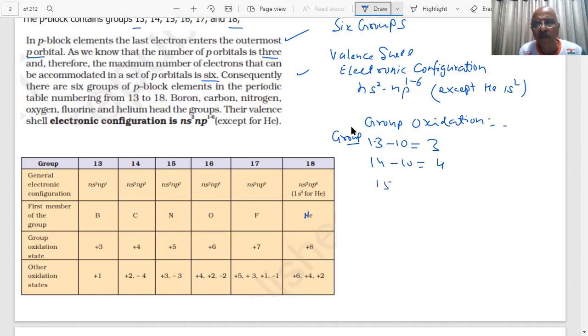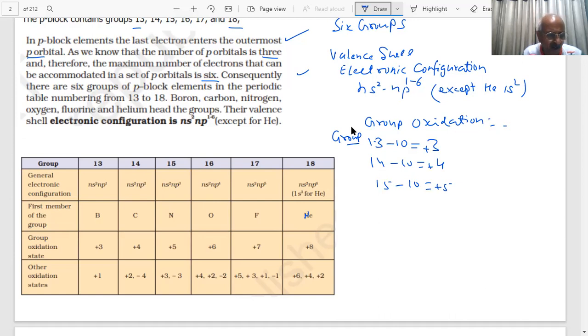If you write, you have plus 3, plus 4, and in general you can say this is the maximum possibility. It may or may not happen because of the energy requirements. Maximum possibility is there, which we call the group oxidation state. Whether it will show or not, that we have to see: how much energy is required for such an oxidation state.